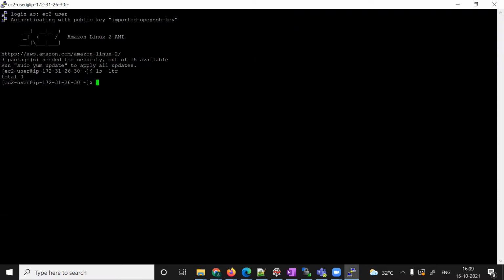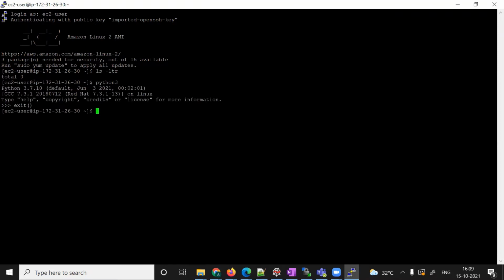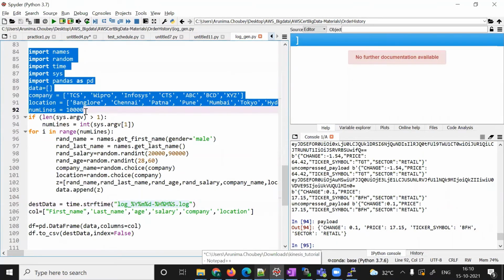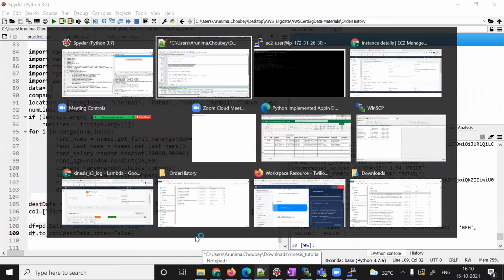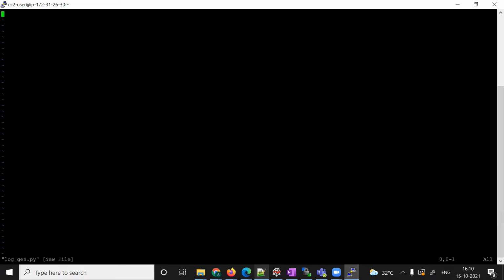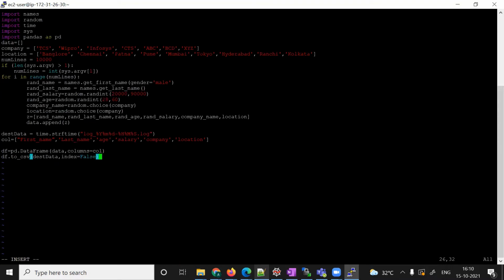First of all, I have to check whether Python is installed or not. Okay, Python is installed, it is given automatically. Here I will create one Python script that will auto-generate the log. This is fake data. I already have created the code and it is working fine, so I'll just copy this and paste it here. Create one file, log gen.py.